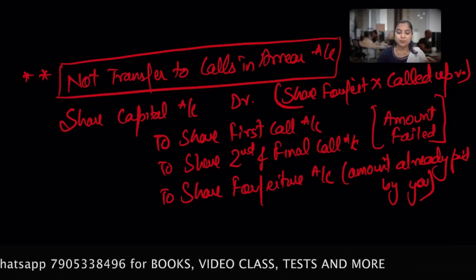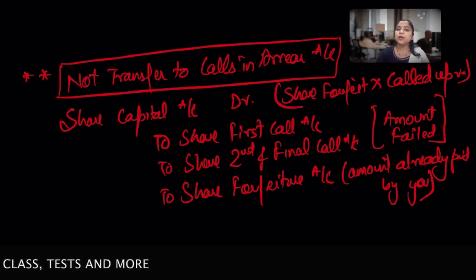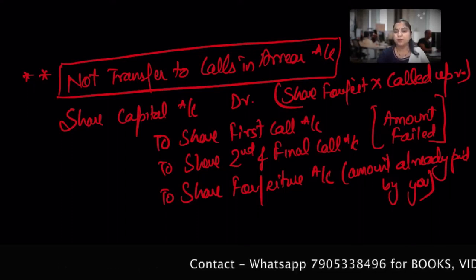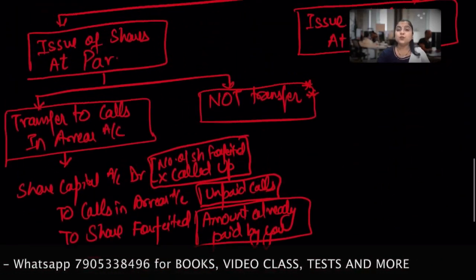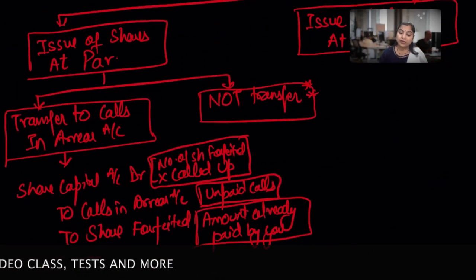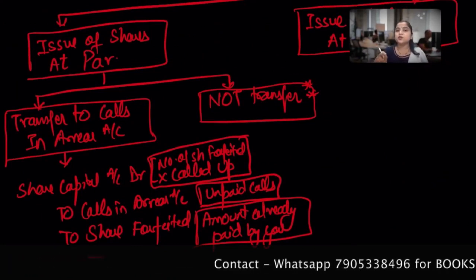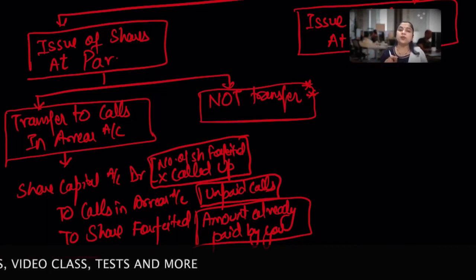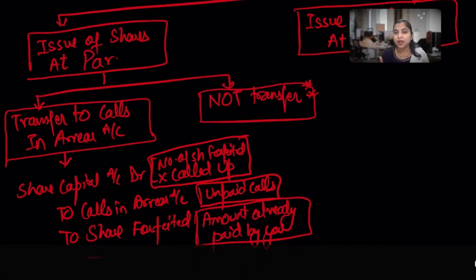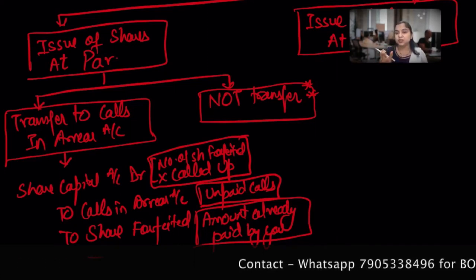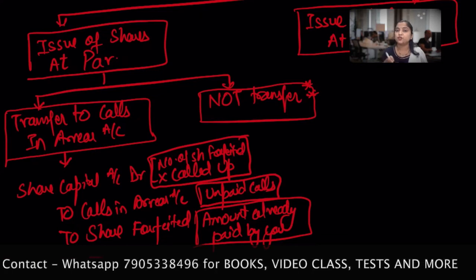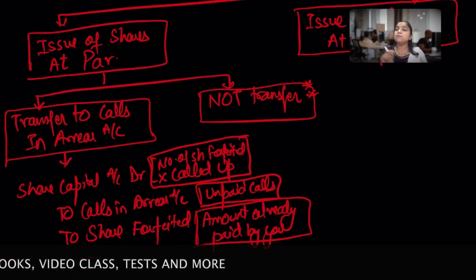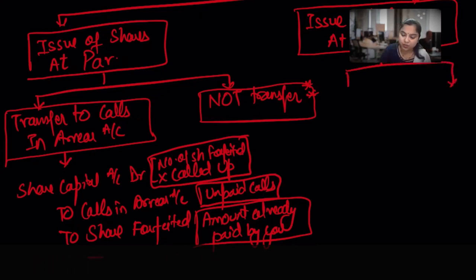So, okay, now let's move ahead with the premium things. When shares are issued at premium, we will do the numerical, but I want you people to understand the thing holistically. So, issue of shares at the premium. In this also we have two separate situations. One situation is that the shares which are going to be forfeited were issued at premium, and the premium money is unpaid. Okay, so two situations.